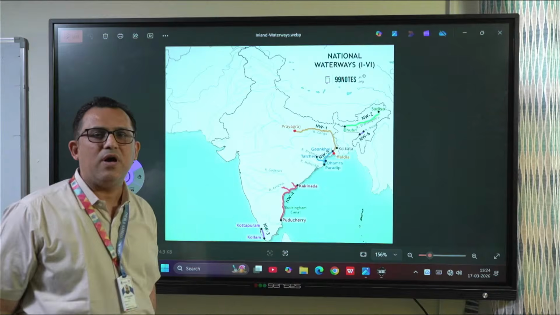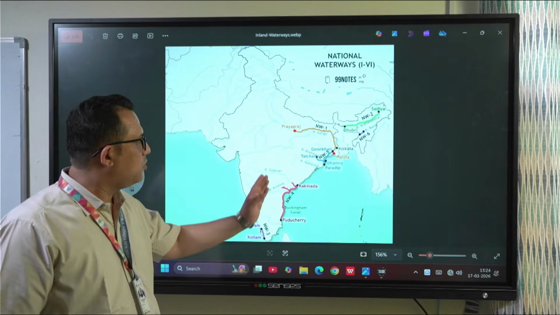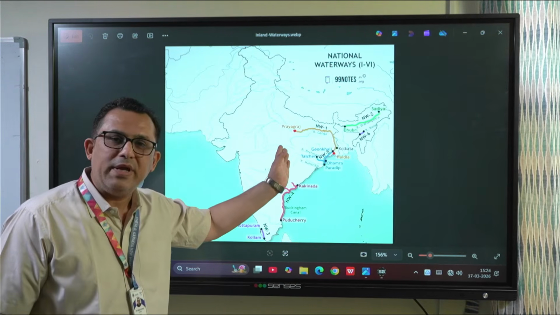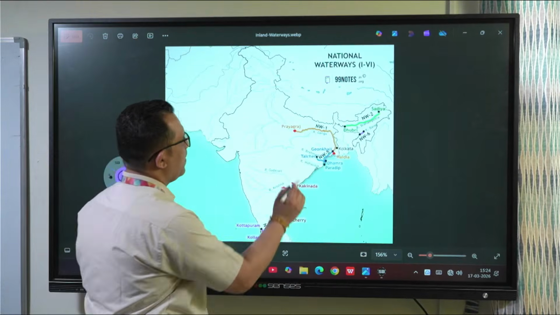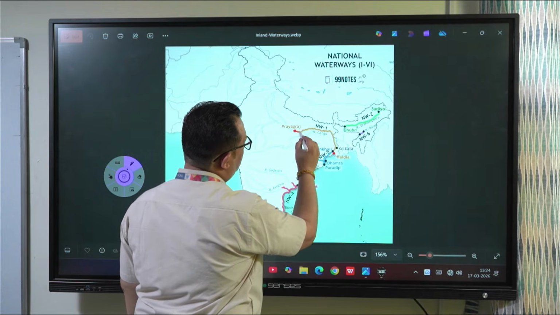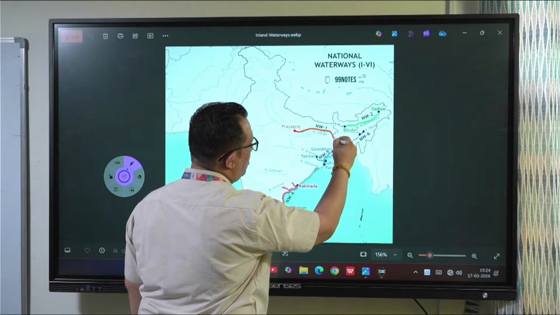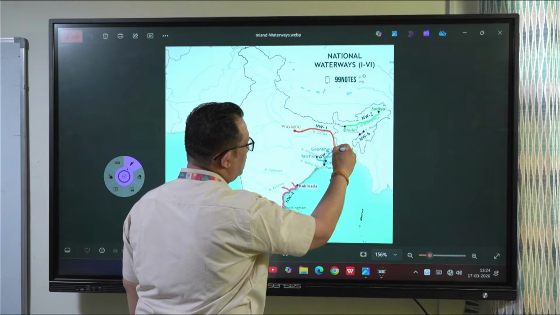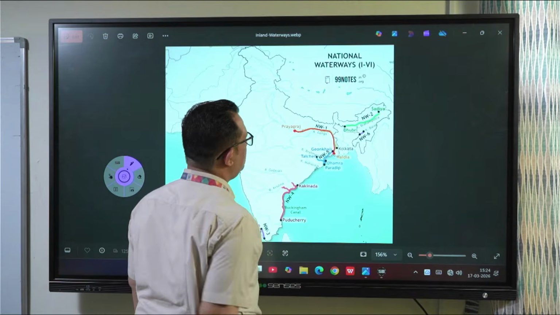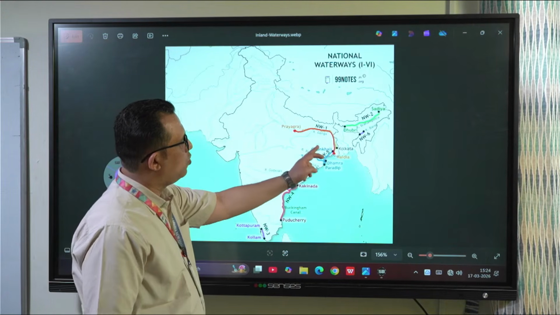It's on the river Ganga, so you have to maintain the flow of the Ganga river. It goes from UP to Bihar, Bihar to West Bengal, and West Bengal to Haldia.